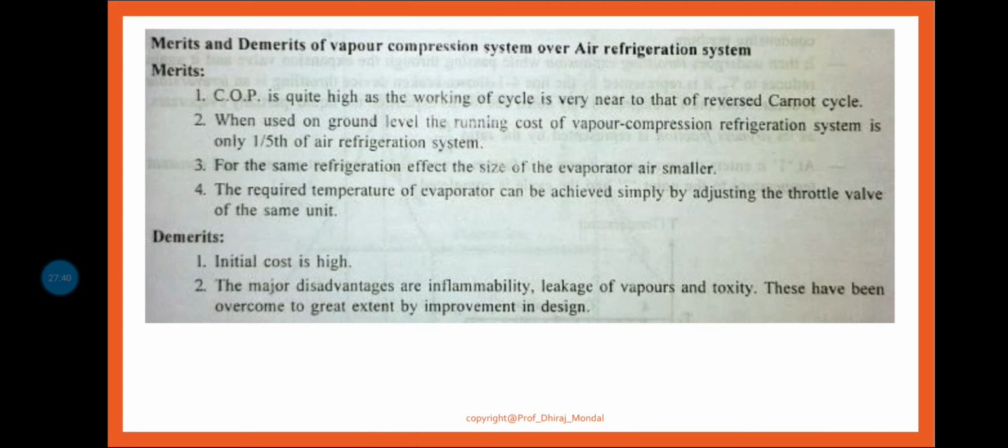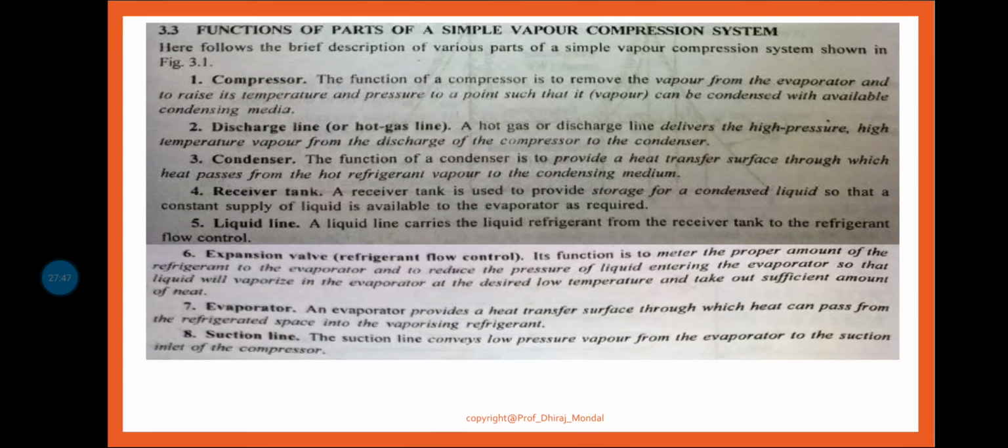Okay, so this is all about the merits and demerits of the vapor compression refrigeration system.